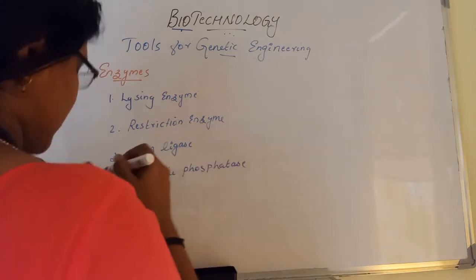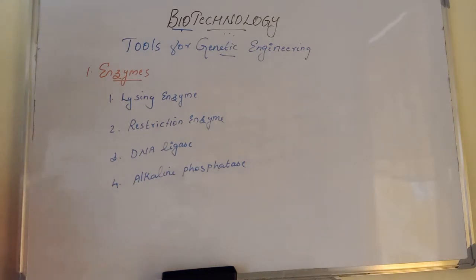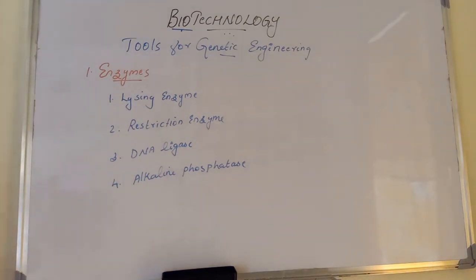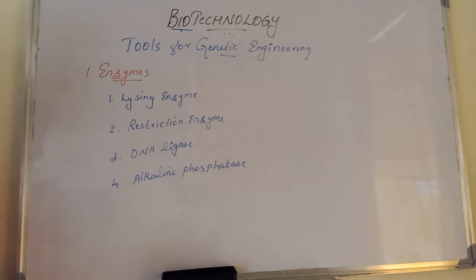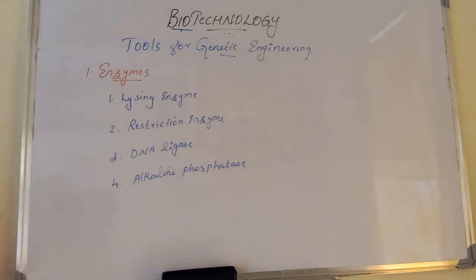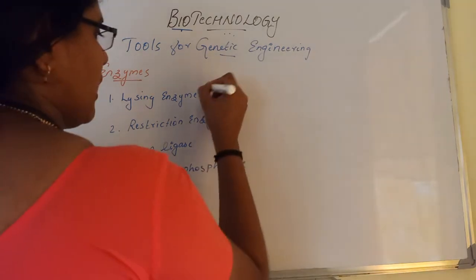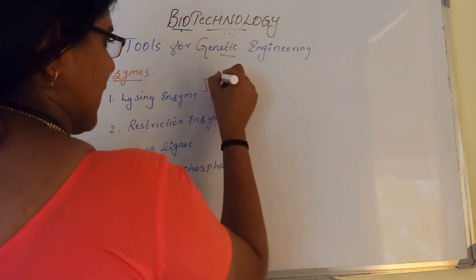Okay, so these are the four different types of enzymes which we mainly use in recombinant DNA technology. First one, lysing enzymes. In the case of plant cells, the lysing enzymes are cellulase, pectinase, protease, and lipase. So first we are discussing plant cells.